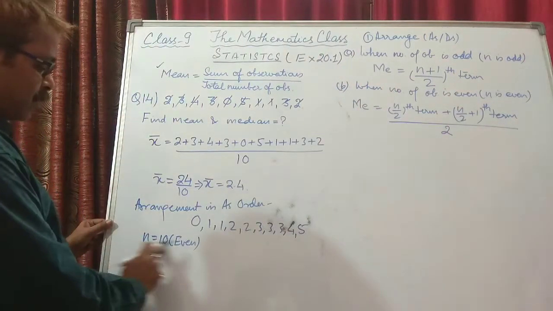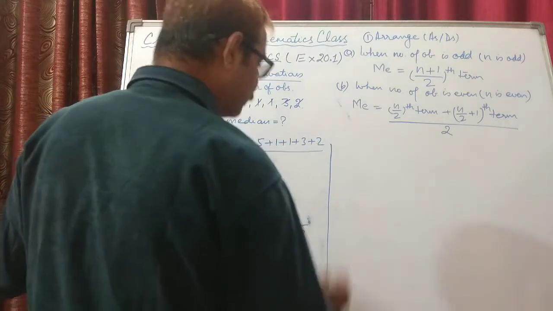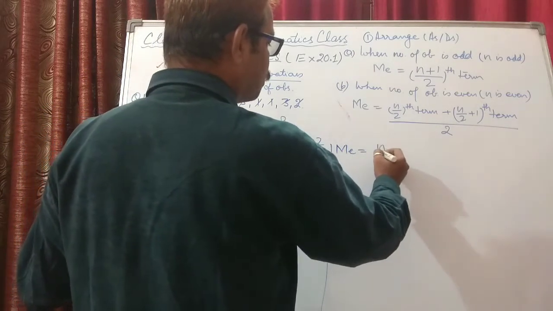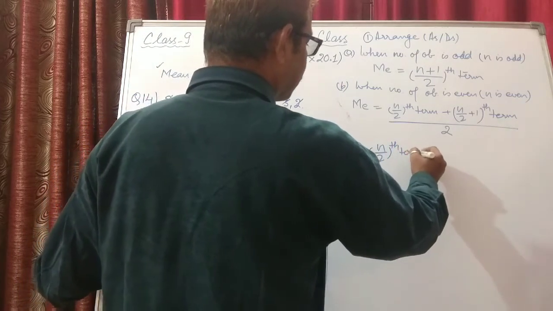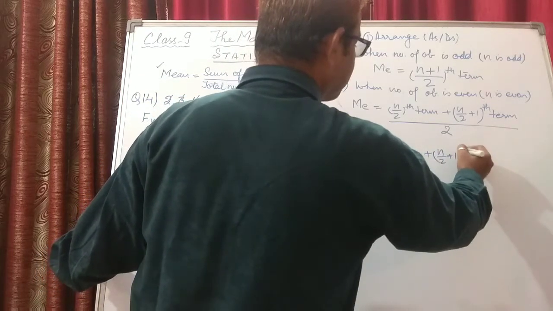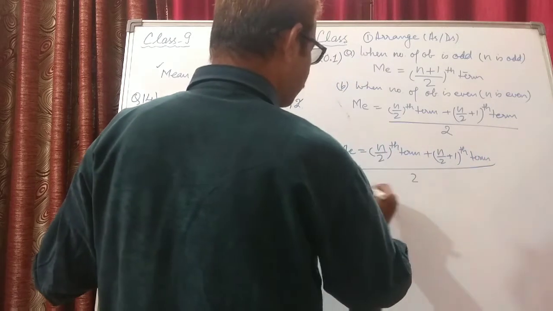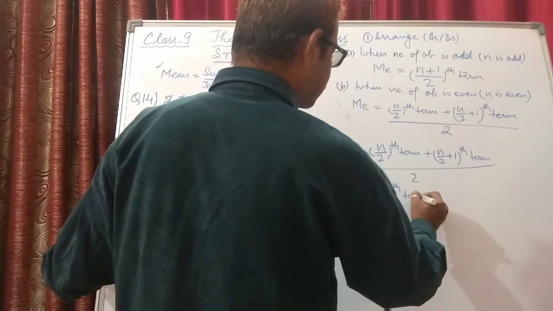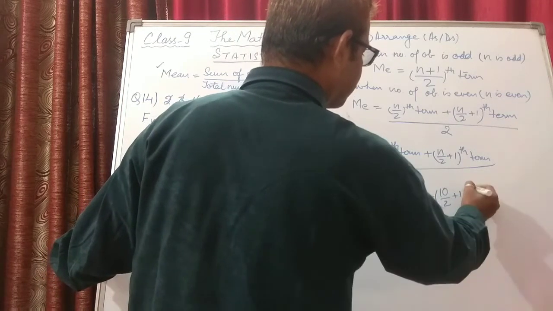And you can see here the number of observations is how many? 10. So 10 is an even number. So how are we going to find the median? Median will be the n upon 2th term plus the n upon 2 plus 1th term, divided by 2. N is how much? 10. 10 upon 2th term plus 10 upon 2 plus 1th term.